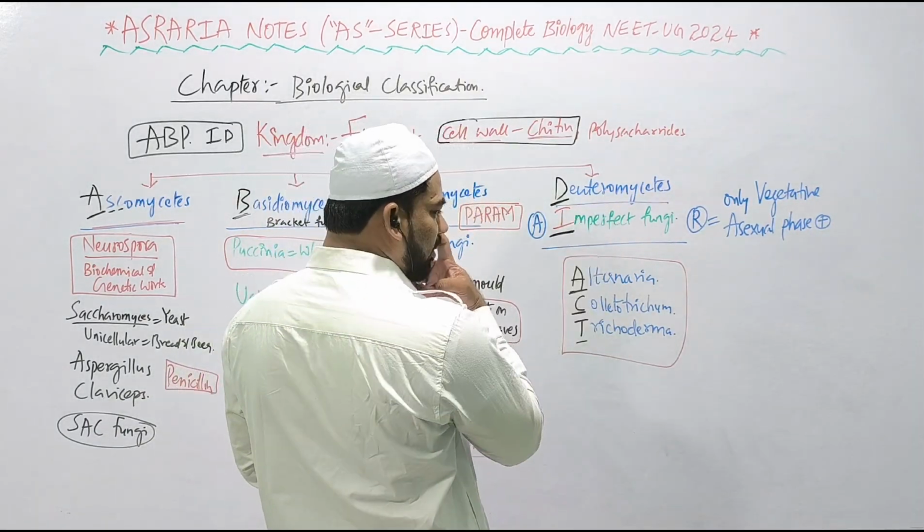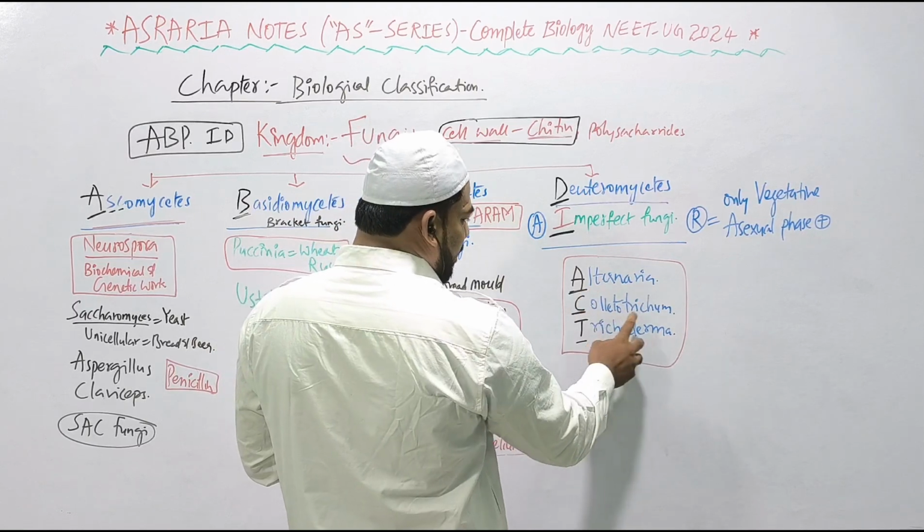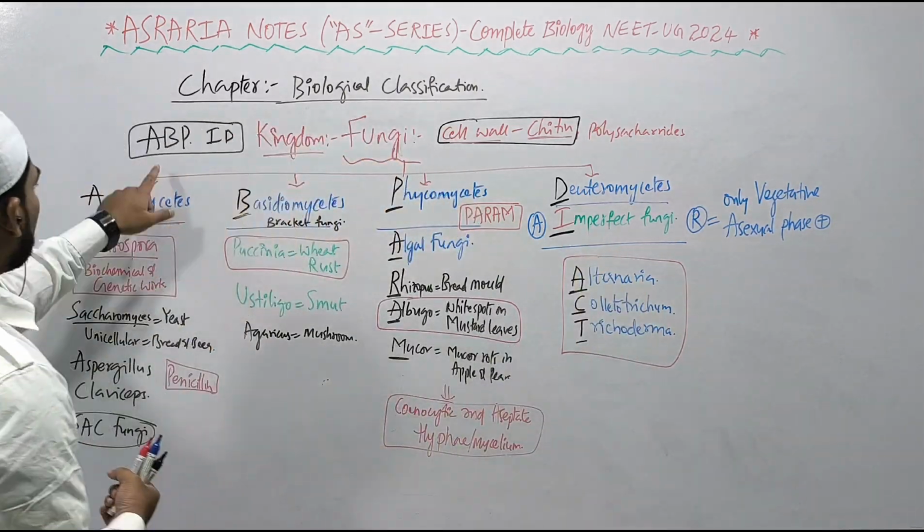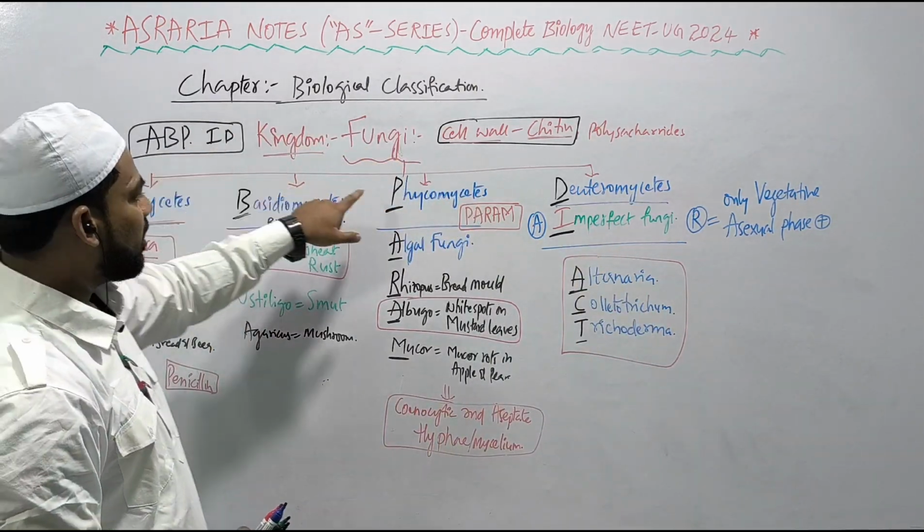Examples of imperfect fungi, Deuteromycetes, are Alternaria, Colletotrichum, Trichoderma. ACT, right? A for Ascomycetes, B for Basidiomycetes, C for Phycomycetes.